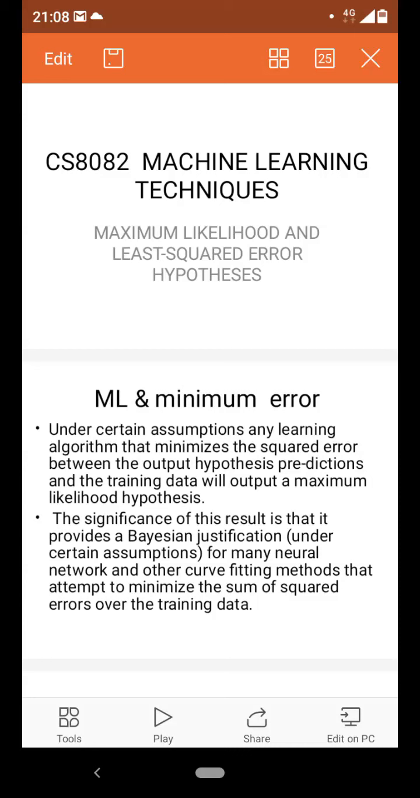Hello friends, today we are going to see about maximum likelihood and how it is equivalent to the least square error hypothesis. We have seen something about maximum likelihood in the previous class when we saw Bayes theorem. Let us quickly review the concepts of Bayes theorem.